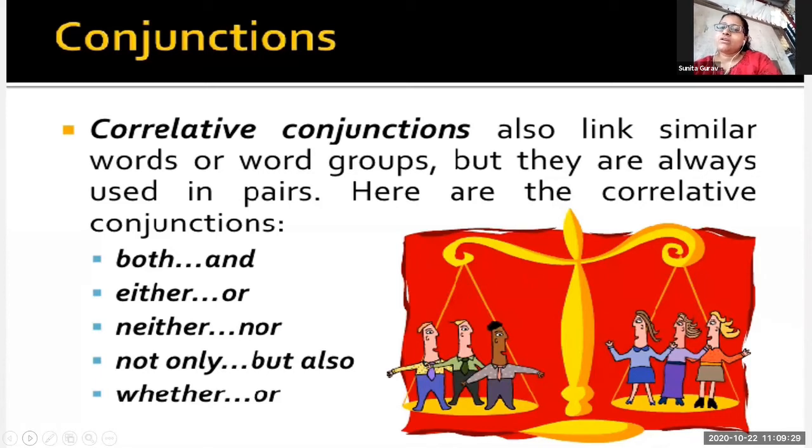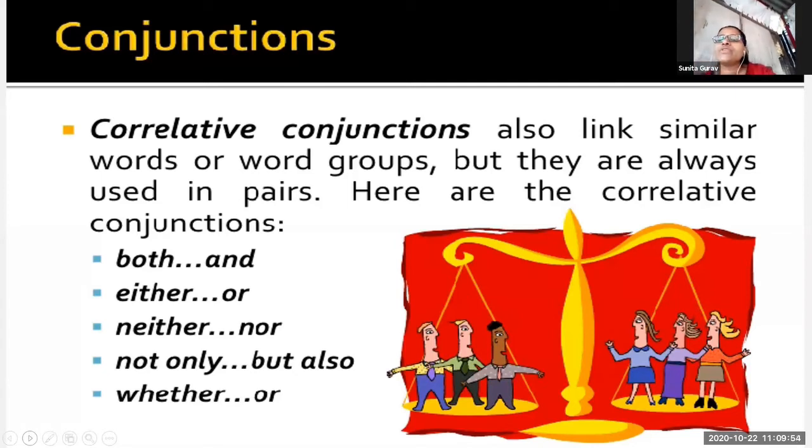Now I am reading. Correlative conjunction also links similar words or word groups, but they are always used in pairs. Here are the correlative conjunctions: both and, either or, neither nor, not only but also, whether or.